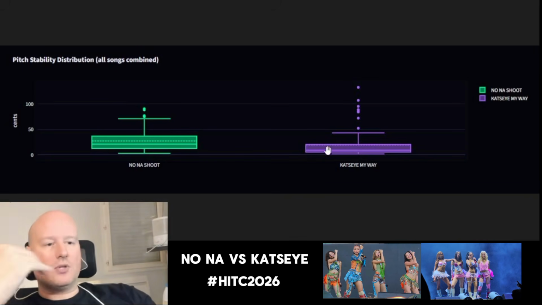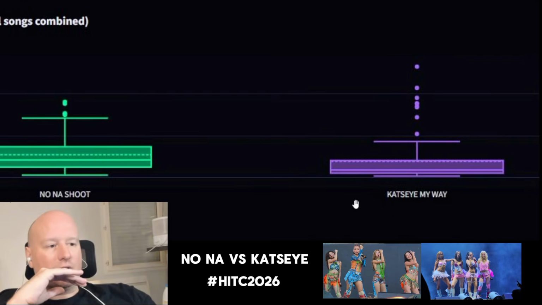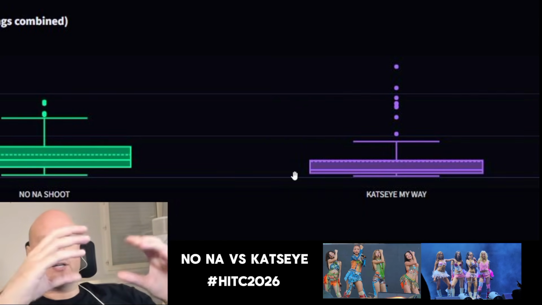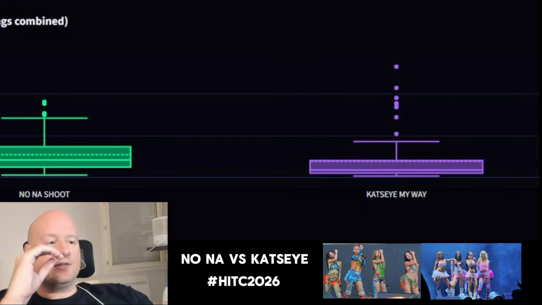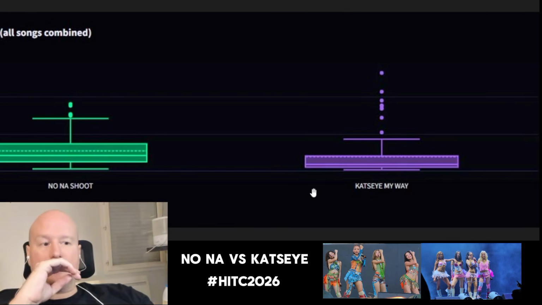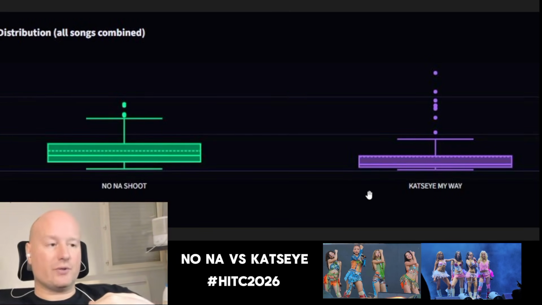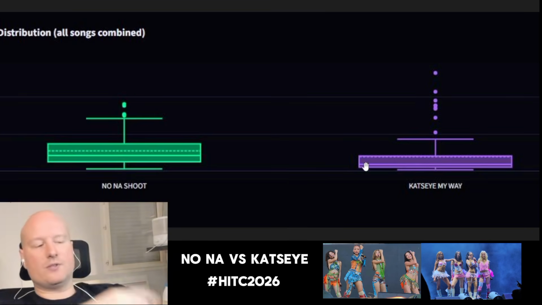So let's see what we have. If I look at KATSEYE, you can see they're close to the bottom; the big rectangle is closer to the bottom. That means their pitch is better. The pitch difference measures the live versus the studio version. The median is what separates all the values.